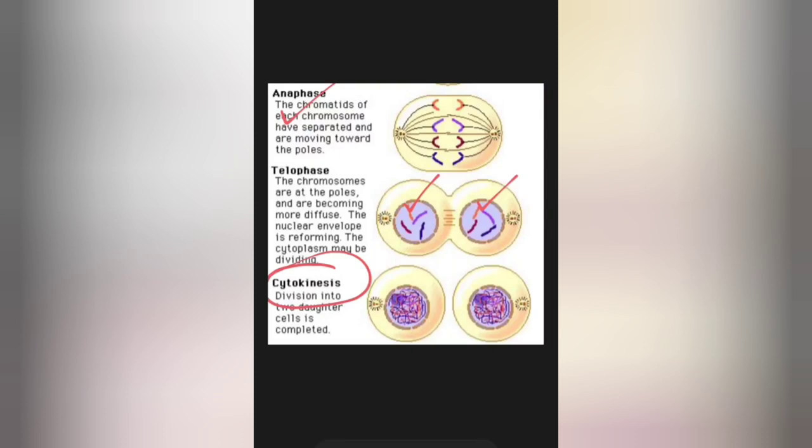Okay, so cytokinesis is the process of division of cytoplasm that occurs after karyokinesis, meaning after the formation of two daughter nuclei. What will happen? The cytoplasm will divide into two cells, each of them containing one nucleus. Okay, now the process of cytokinesis is different in plant cell and animal cell, and we will see how it is different.